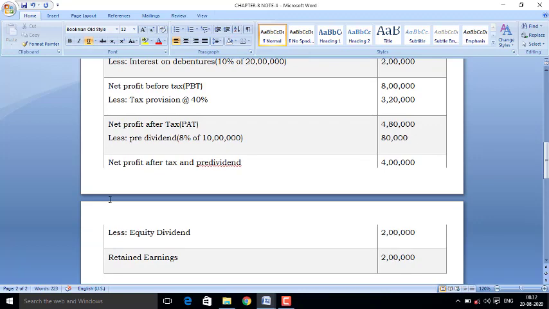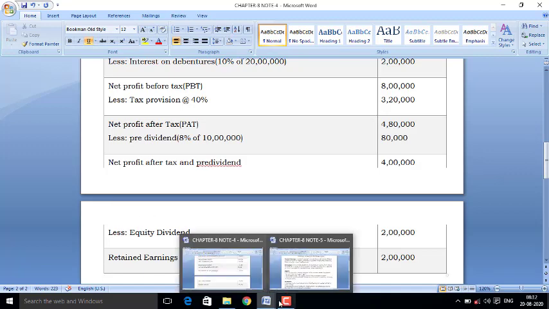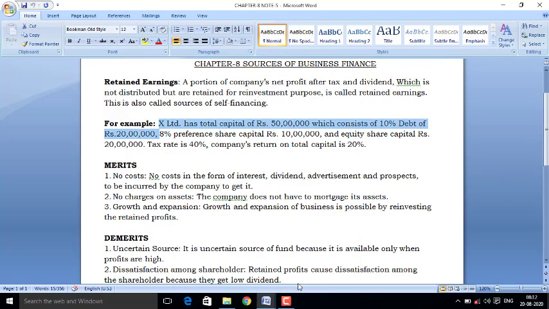The rest amount of rupees 2 lakh will be treated as retained earning, and this retained earning will be treated as the self finance of the business. Dear students, now I think this example is clear to you all, how retained earning is created in the business and how it is called a source of self financing.